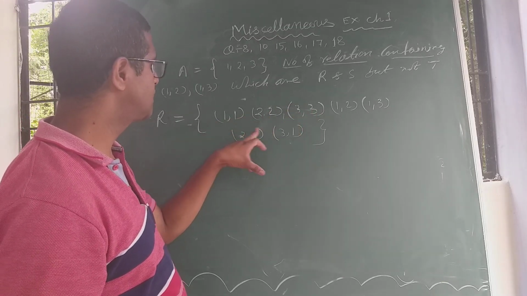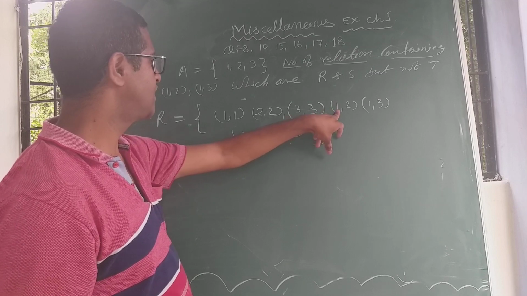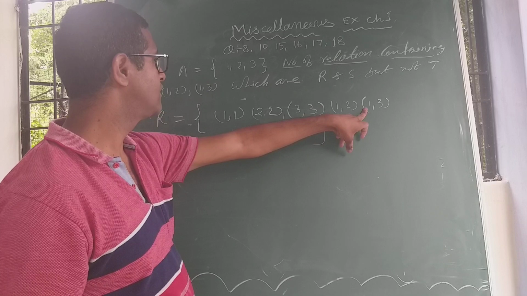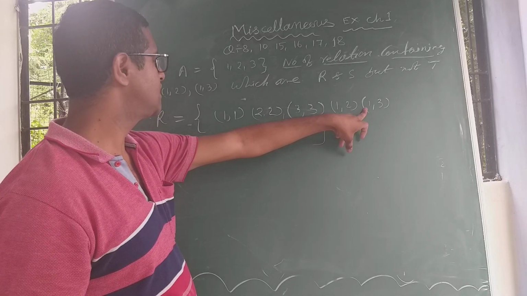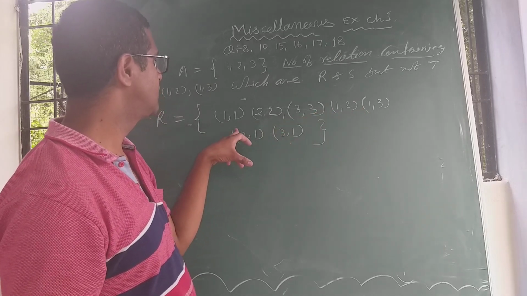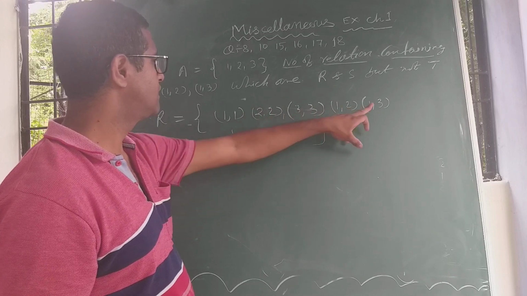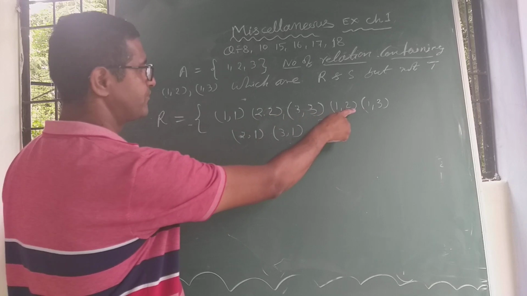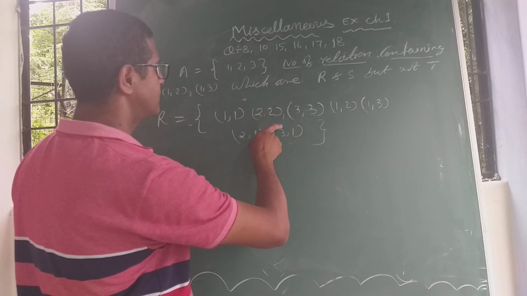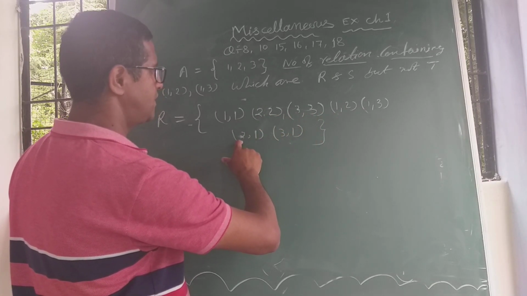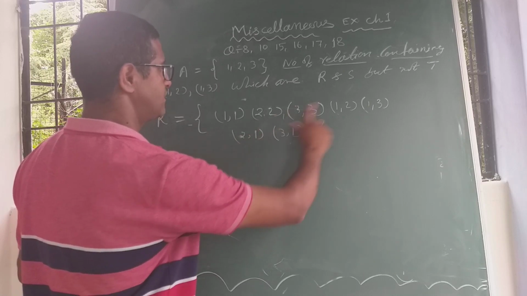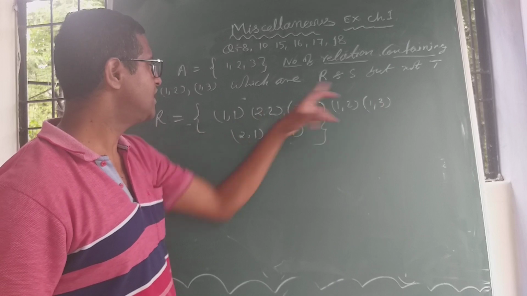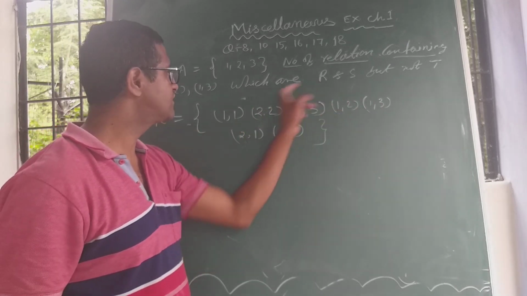(3,3), (1,1), (2,2), (1,1), (1,3). Yes, you can see for this (2,1), (1,3), and (2,3) is not present here.